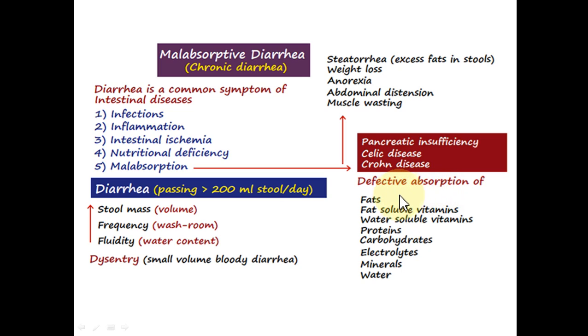Particularly in malabsorption diarrhea, the fats are not efficiently absorbed. We know that for the absorption of fats, the pancreatic lipase and the bile from the gallbladder and liver are important, and they assist in the digestion and absorption of fats. Similarly, when the fats cannot be absorbed, the fat soluble vitamins also become deficient. In addition to fats and fat soluble vitamins, the water soluble vitamins, for example vitamin B complex and other vitamins, are not efficiently absorbed.